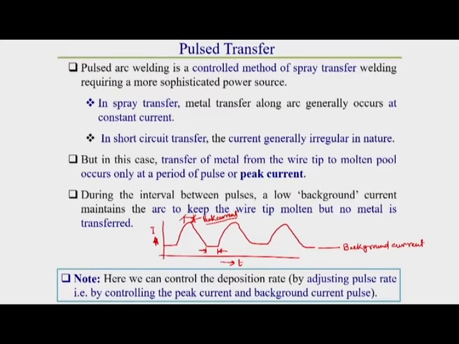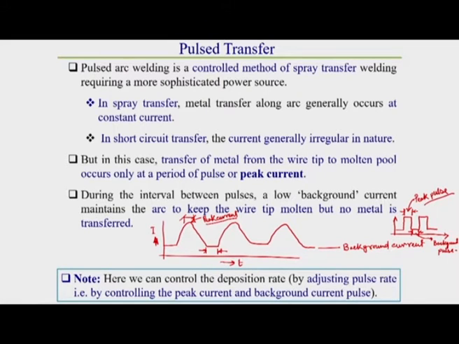Here I am showing it as a curve, which can be represented like this also, so it will be clearer and easily understandable. It can be like this. If the peak current is kept for a particular time, that is called the peak pulse, and if the background current is kept for a specific time, this is called the background pulse.